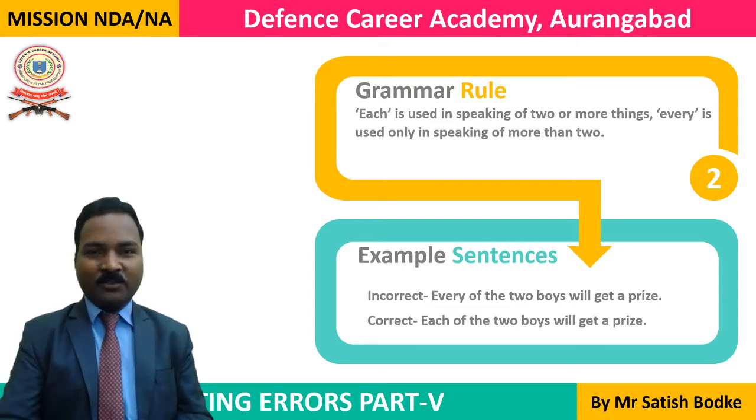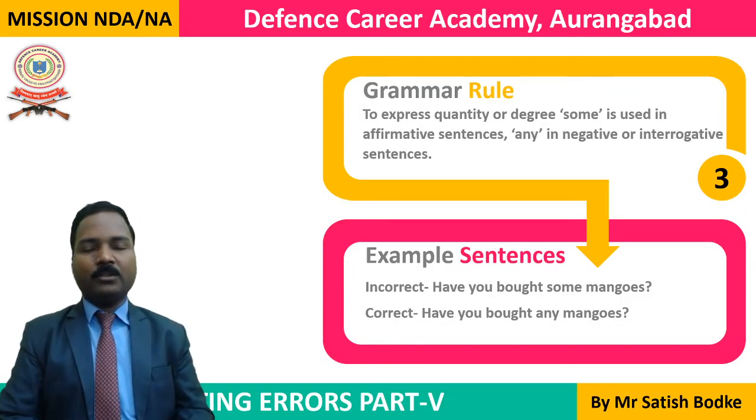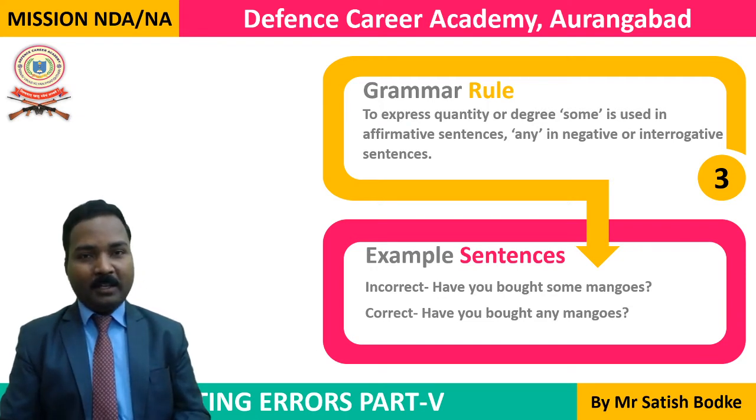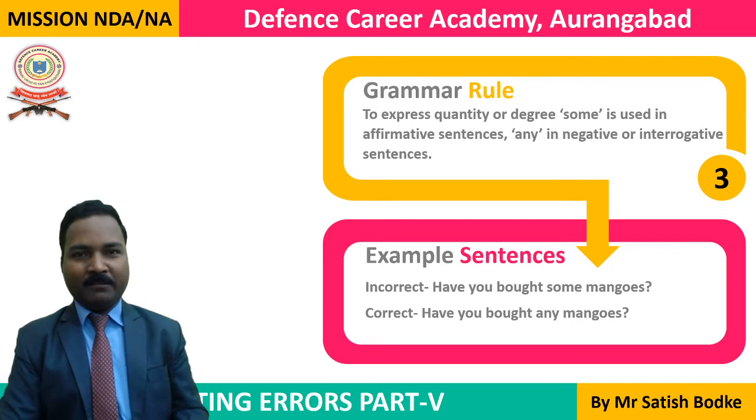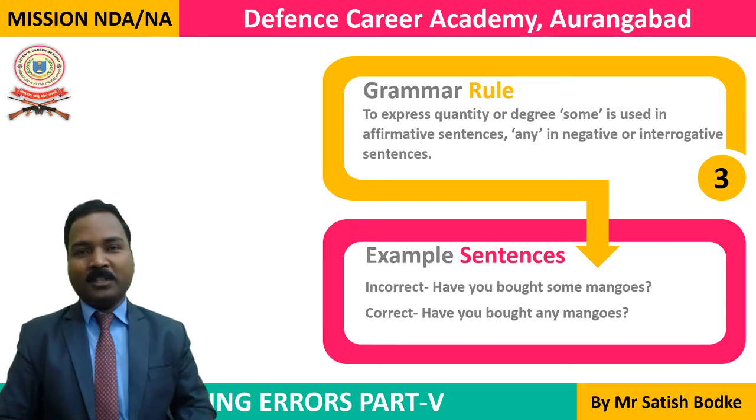Now let's go to rule number 3. Here in this rule, we are going to talk about when to use some and when to use any. Whenever we are using an affirmative sentence, or a positive sentence, we use the word some. But in a negative sentence or in an interrogative sentence, in a question, whenever a question mark is there at the end of a sentence, we don't use the word some, we use the word any.